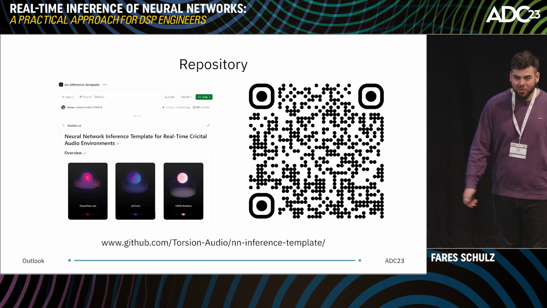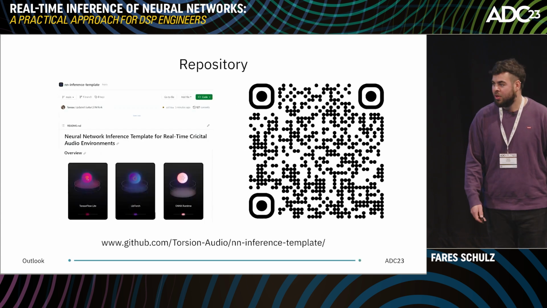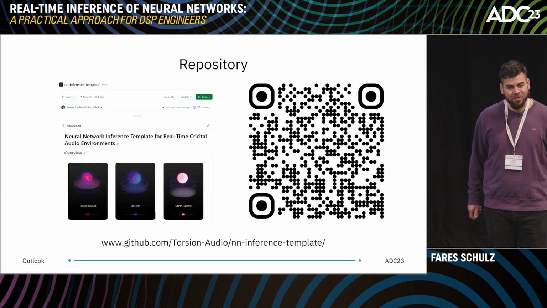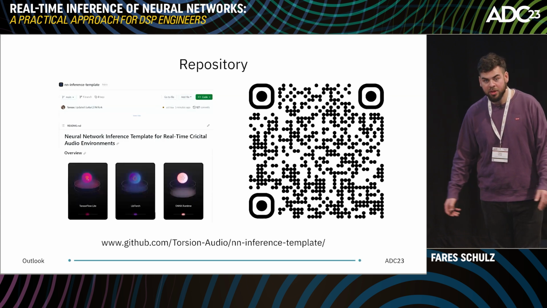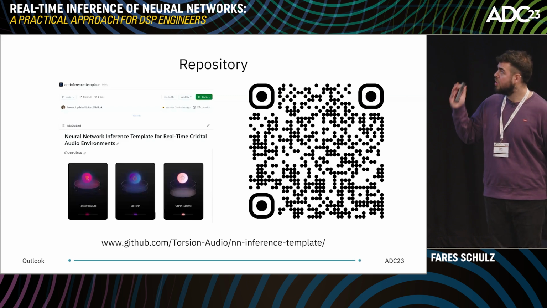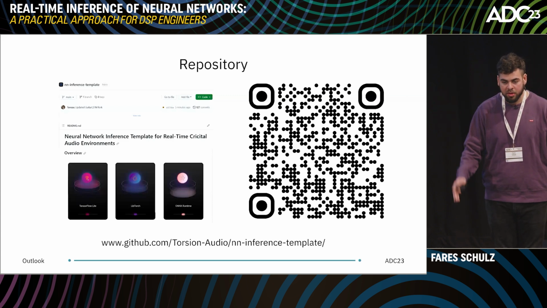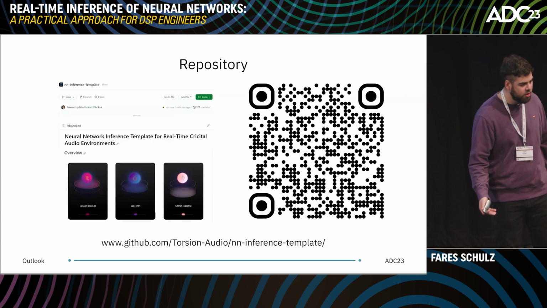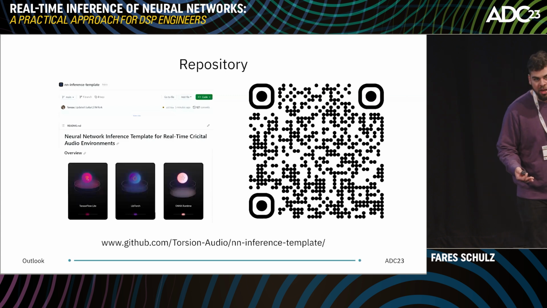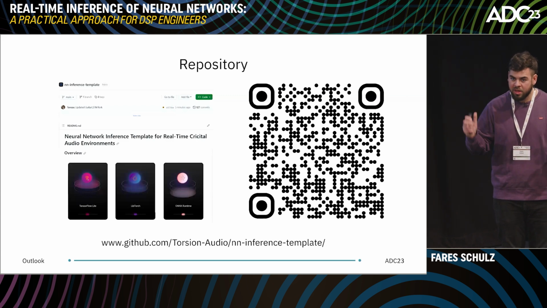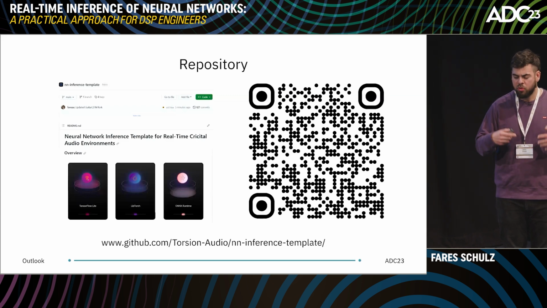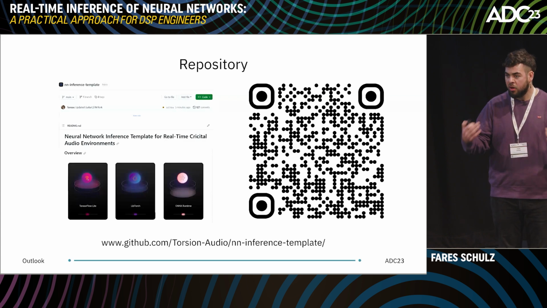And finally, we come to the very last part of this presentation. We want to share with you our repository. There's the QR code here, so you can scan it and get to our repository. This repository is actually a template for implementing real-time safe inference inside of an audio plugin.